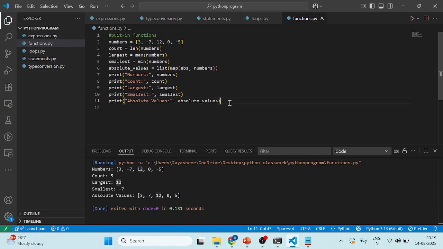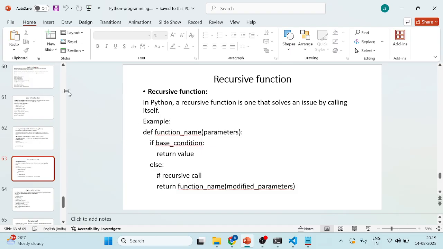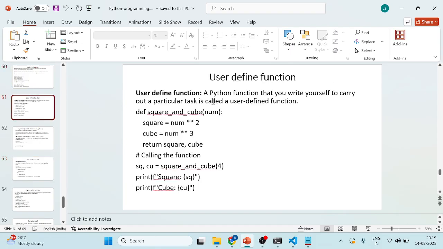Okay, next what do we have? Next, the user-defined function. So what is the user-defined function? We need to write the code ourselves.